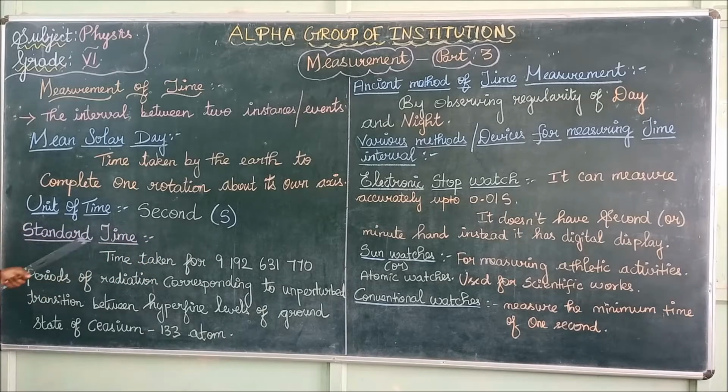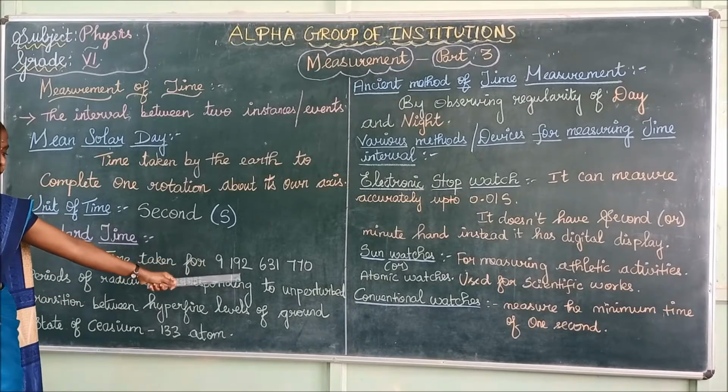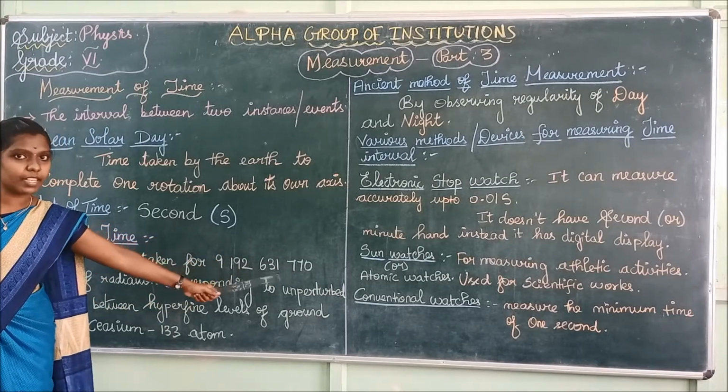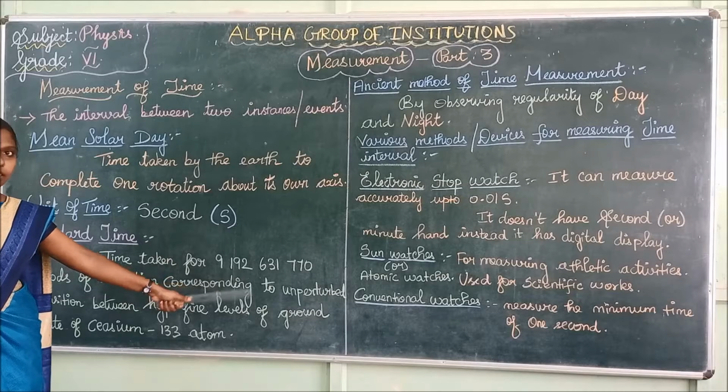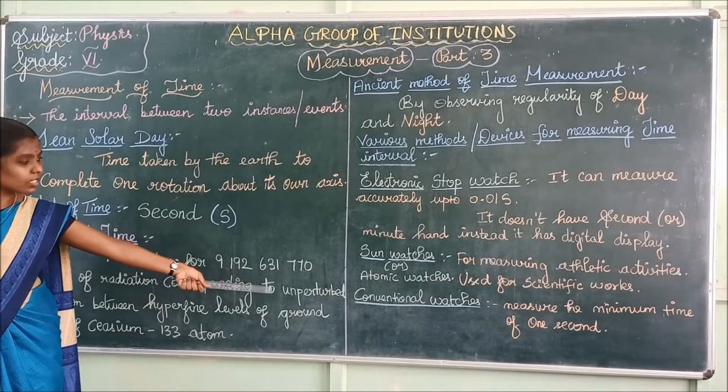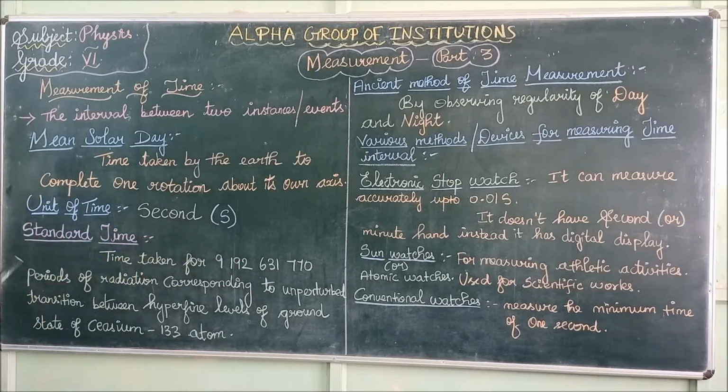Now, one standard time. What does one standard time mean? One standard time is nothing but the time taken for 9,192,631,770. This value you must memorize. You should not leave any digits. Read it carefully. 9,192,631,770 periods of radiation corresponding to unperturbed transition between hyperfine levels of ground state of cesium-133 atom.